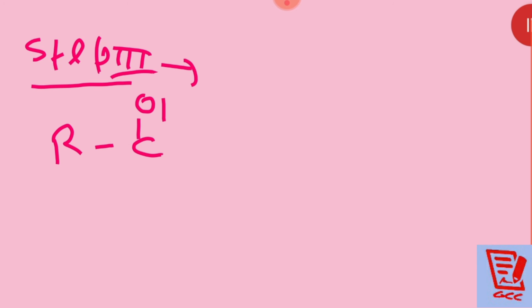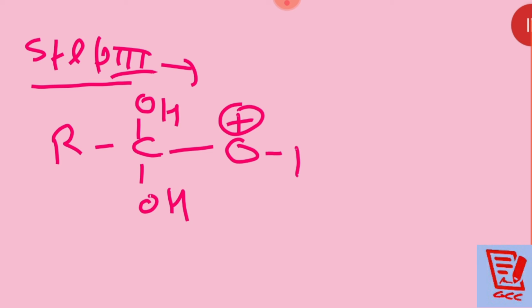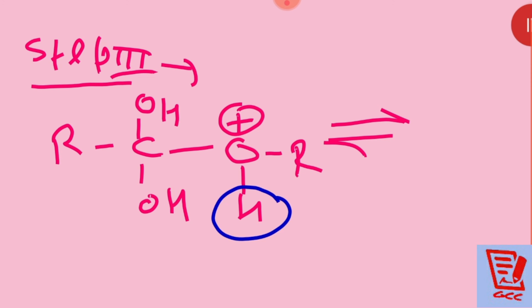Okay, you see step number 3 now. All of you, step number 3. In step number 3, what to do there? R C OH, OH, then O positive R, and then H. This one only we have made there. Now here we are simply doing the proton transfer. Proton transfer means there is a pair of electrons, and this proton, H positive, can come to this side.